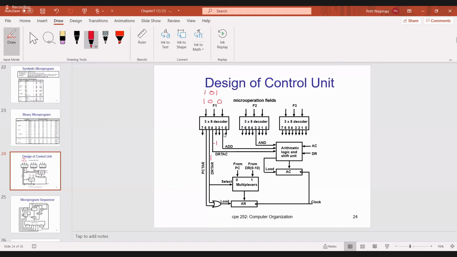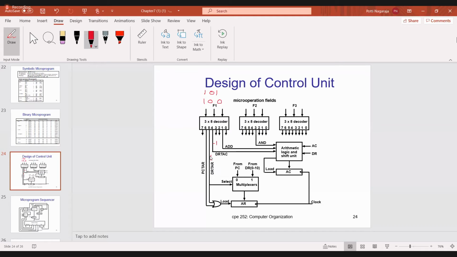Is it okay? Now after decoding, see what type of symbol it is. If the fifth line is 1, 101 means DRTAR, so DR will be transferred to AR.